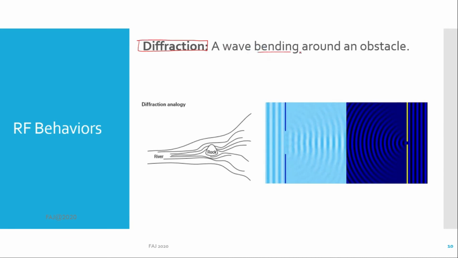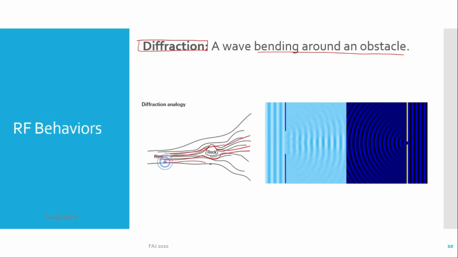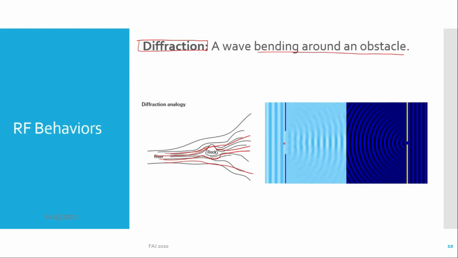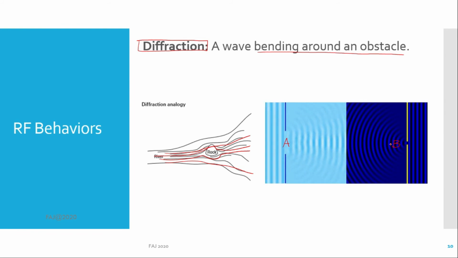Diffraction is a wave bending around an obstacle. An example of the diffraction analogy: when flowing water hits a rock in the middle of the river, the water flow will change due to the rock obstacle. This animation shows the wave changing as it passes through obstacles. This is obstacle A, and this is obstacle B. You can see the difference in wave movement of each obstacle.